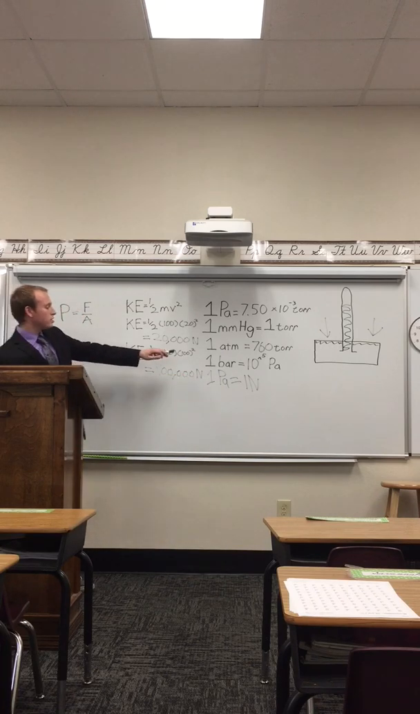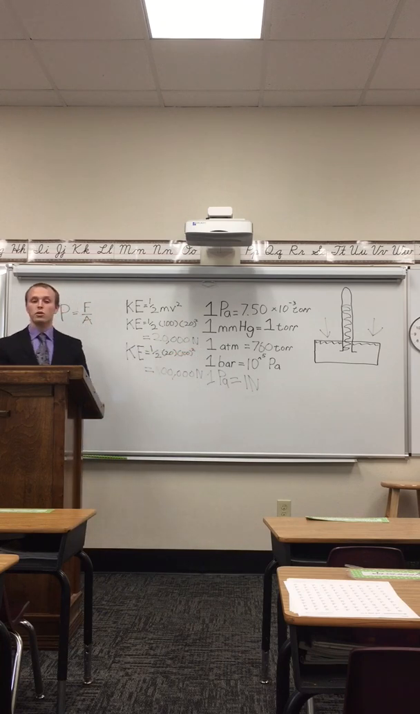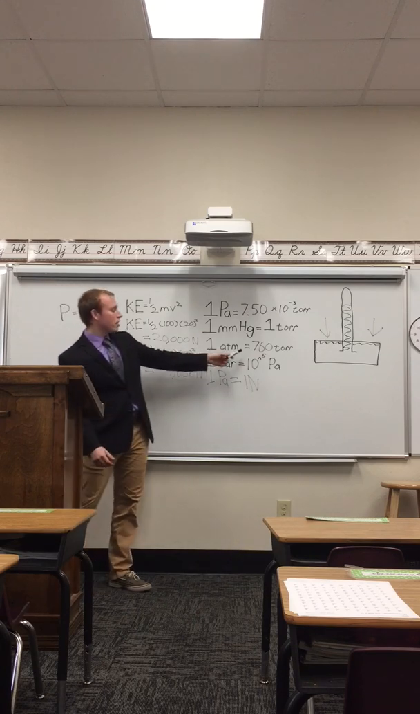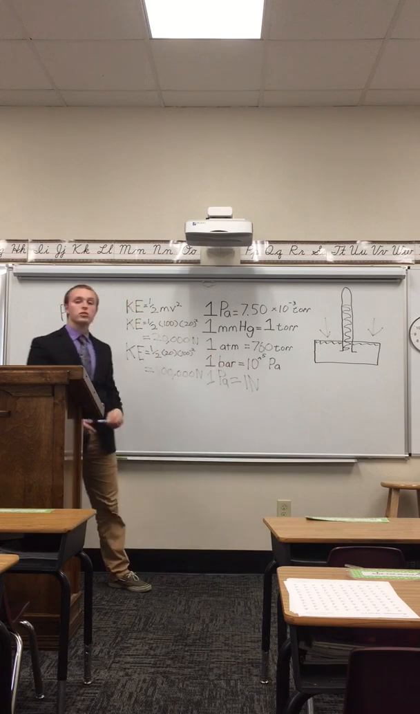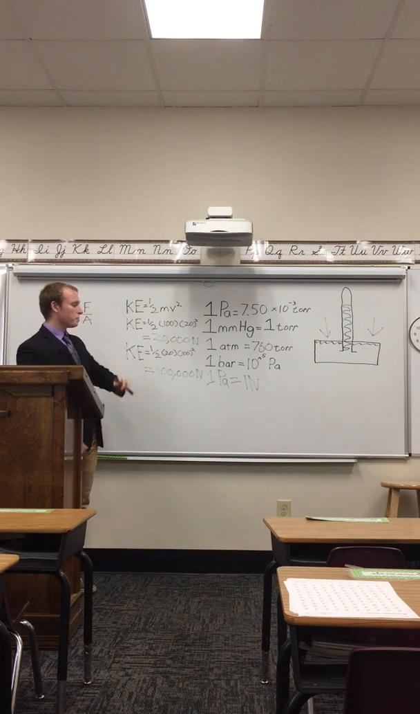The next is ATM. ATM stands for our standard pressure. If we were to go to sea level, we would find that we would have 1 ATM, which is equal to 760 torr. That's our standard pressure. So if we're at sea level and I took out my barometer, it would read 760 torr.